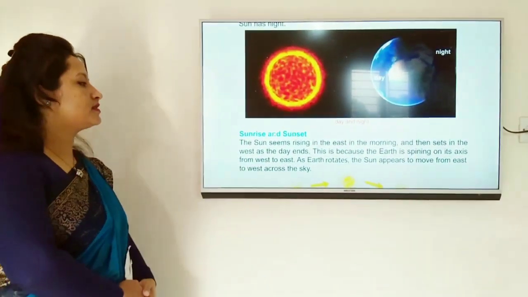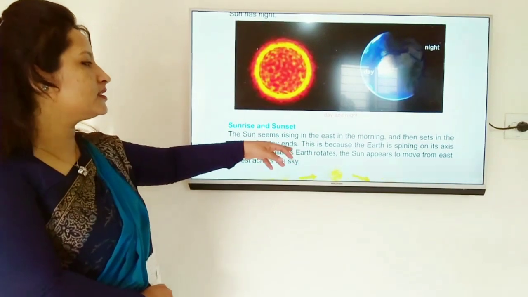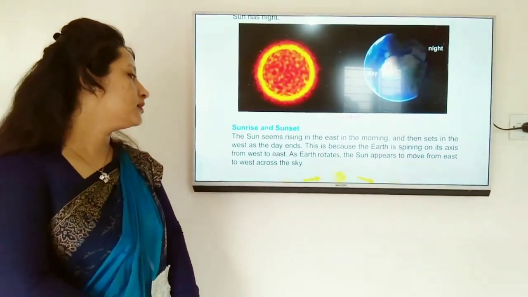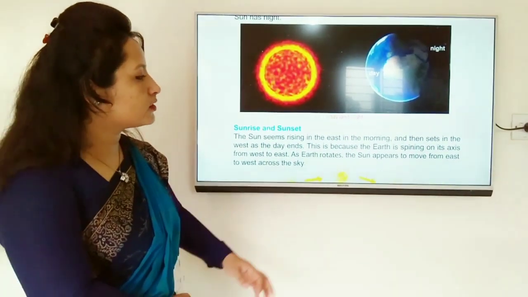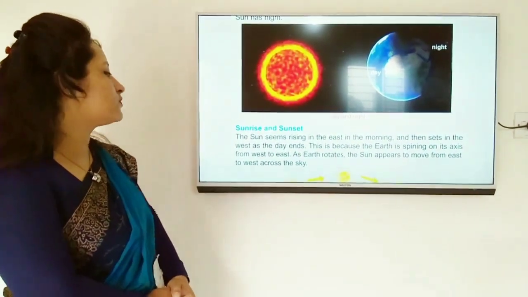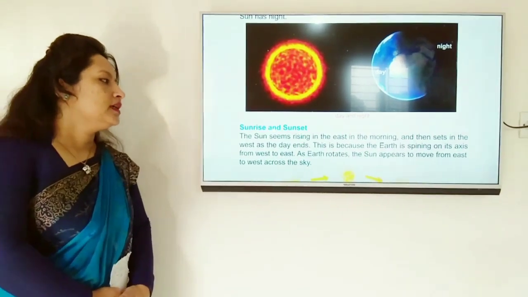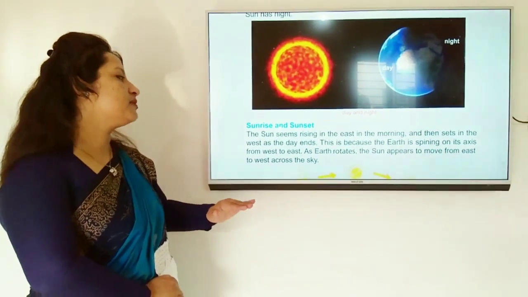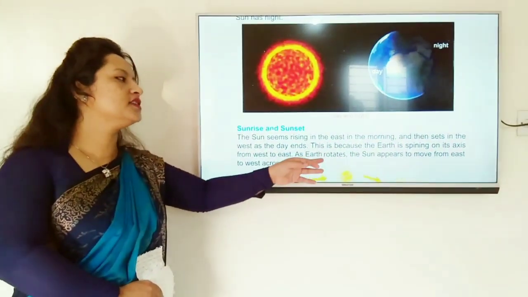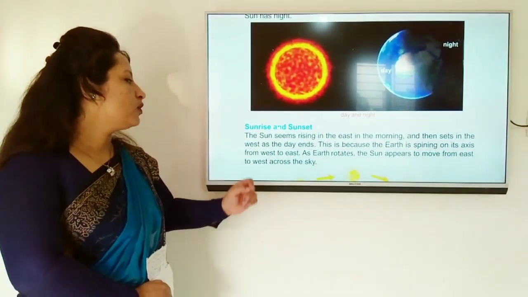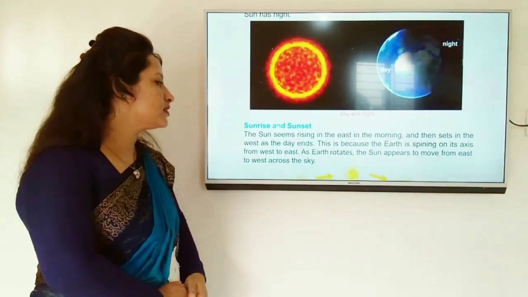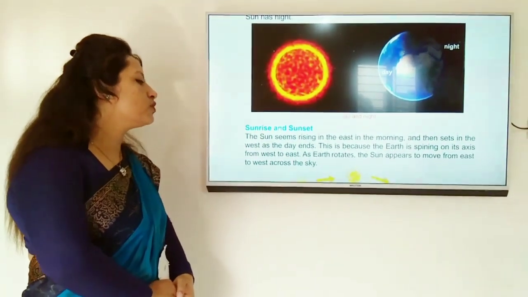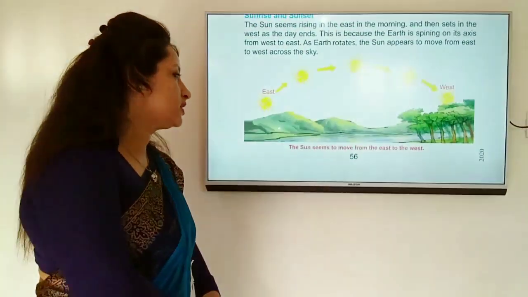Sunrise and sunset. The sun seems to rise in the east in the morning and then set in the west as the day ends. This is because the Earth is spinning on its axis from west to east. As Earth rotates, the sun appears to move from east to west across the sky.